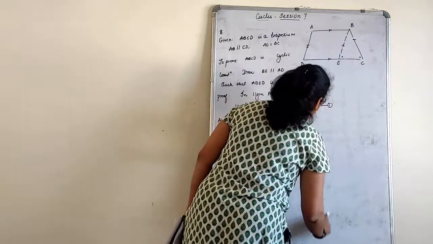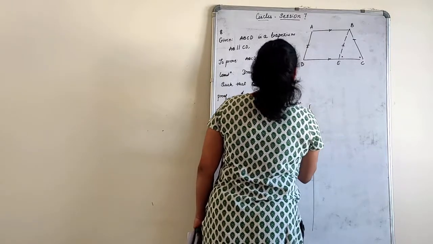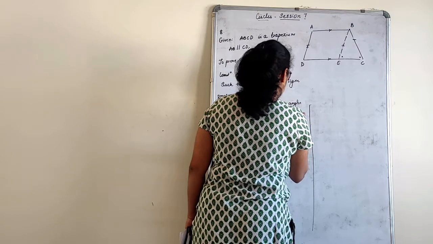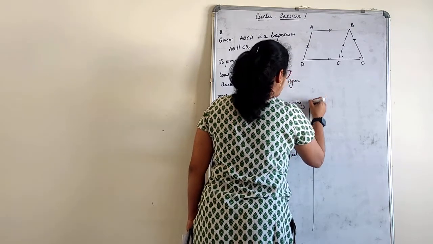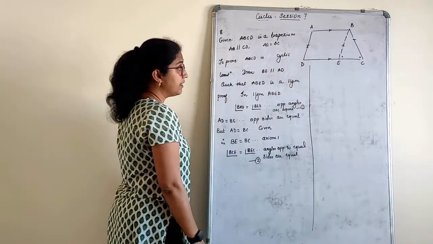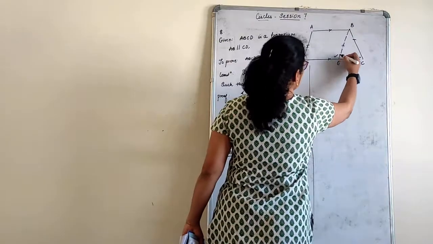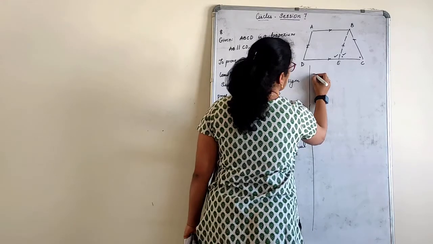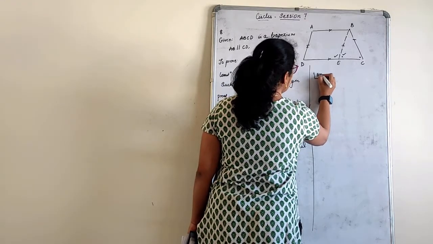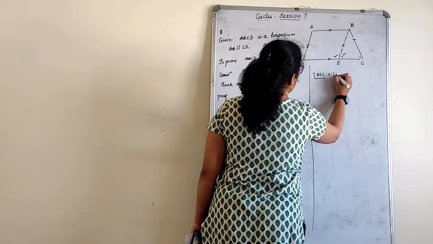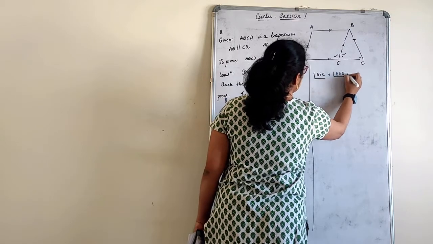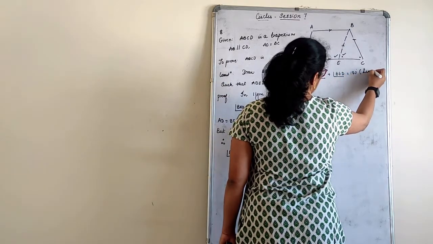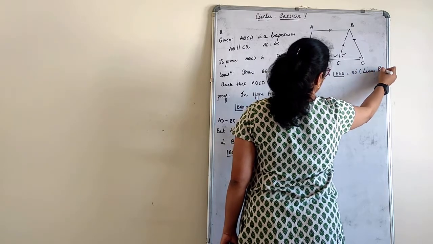Now, I'll do it here. Opposite angles are equal, I will write here. Equation 1. Now this angle and this angle are a linear pair. Angle BEC plus angle BED is equal to 180, linear pair.